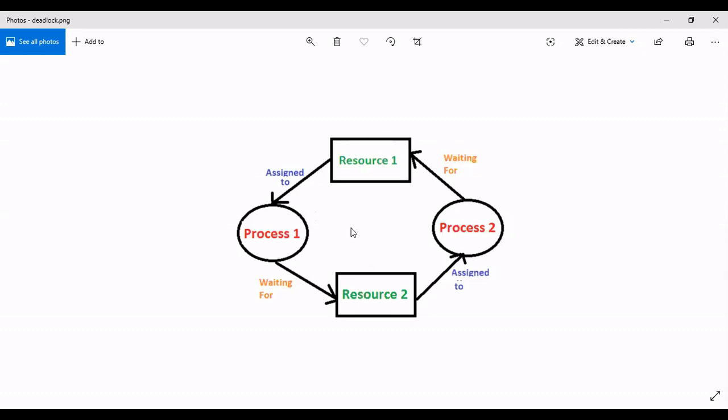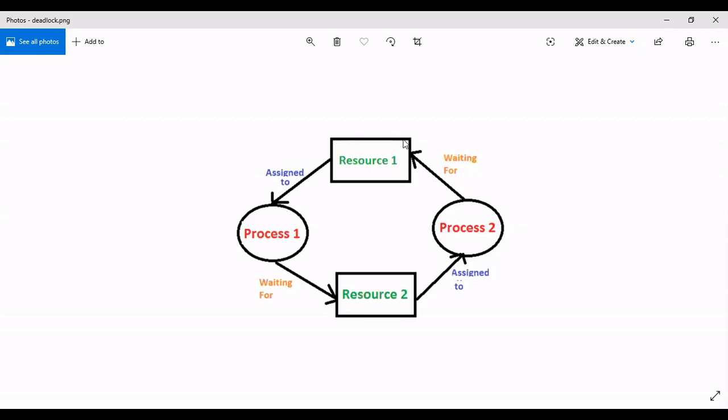So mutual exclusion means resource 1 cannot be given at a time to two processes, and resource 2 cannot be given at a time to two processes. And the last case is no preemption: forcefully no one can take. Let process 2 have higher priority than process 1; it means it could take, but this is not allowed because of no preemption.